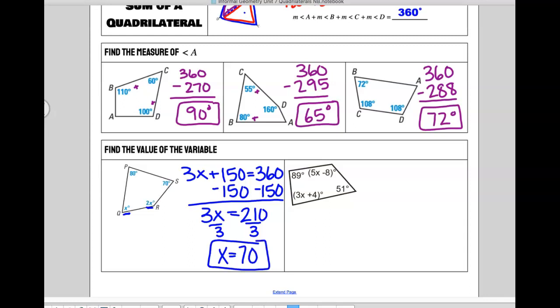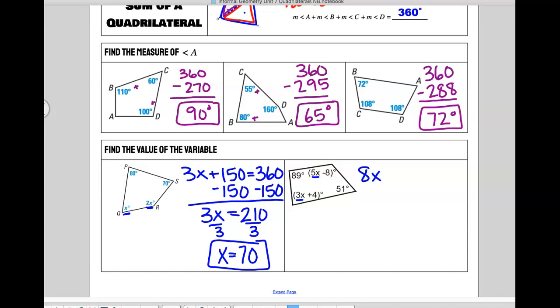Okay. Alright, last one. Again, those are 4 angles in a quadrilateral, so what do they have to add up to? 360. So we're just going to combine like terms right away. You guys alright with that? What's 3x plus 5x? Can't you just do 5x minus 8 plus 3x? Yeah, you could write it all out. Are you guys okay if I combine like terms right away?